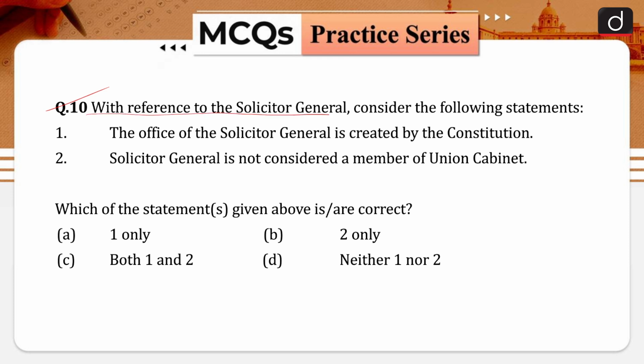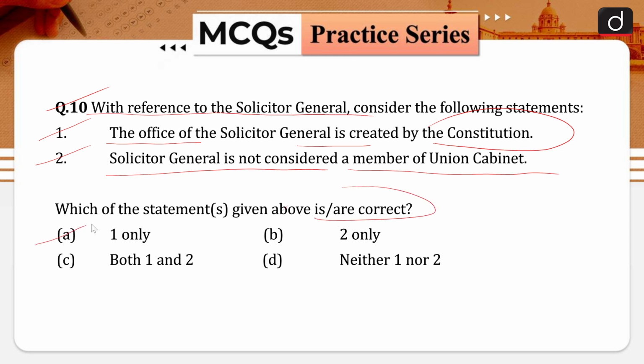So, the question is with reference to the Solicitor General, consider the following statements. Your statement number 1 is the office of the Solicitor General is created by the Indian Constitution. Your statement number 2 is Solicitor General is not considered a member of the Union Cabinet. Which of these statements given above are correct? Your options are option A is 1 only, option B is 2 only, option C is both 1 and 2, and option D is neither 1 nor 2. So, the correct answer for this question is going to be option B. Statement number 2 is only correct.